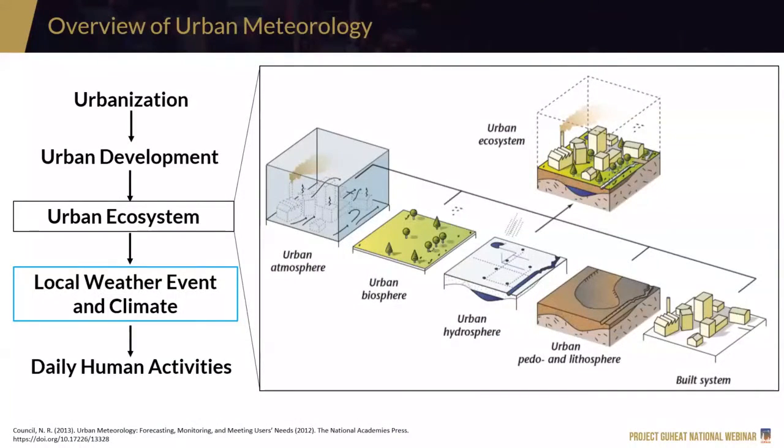In particular, let me zoom in on the specific topic of urban meteorology. It starts with the phenomenon called urbanization, an influx of people going usually to one area due to several reasons, such as economics. As these people settle in an area, the natural landscape of that area is being altered or redeveloped to give way to the needs of the people.